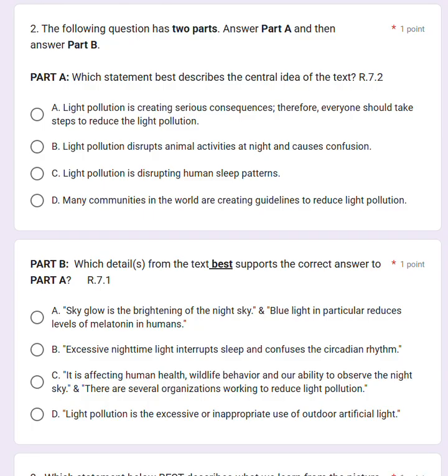Part B, the following question has 2 parts. Answer part A and then answer part B. Which statement best describes the central idea? A, light pollution is carrying a serious consequence, therefore everyone should take steps to reduce light pollution. B, light pollution disrupts animal activity at night and causes confusion. C, light pollution is disruptive to human sleep patterns. Or D, many communities in the world are creating guidelines to reduce light pollution.